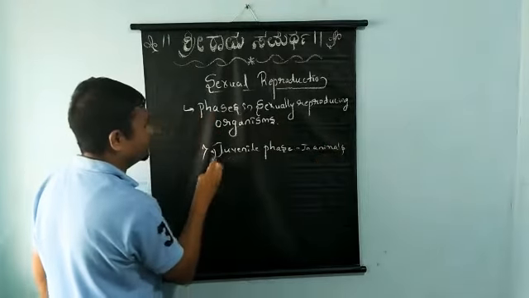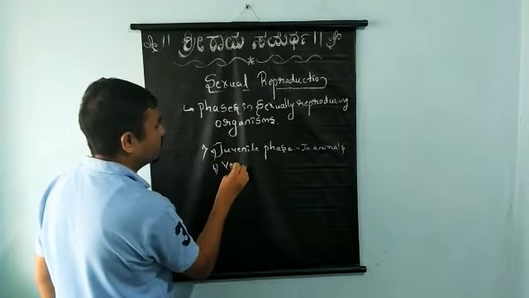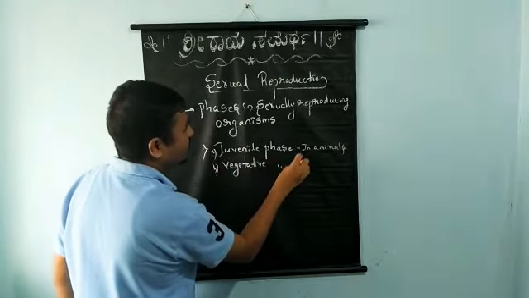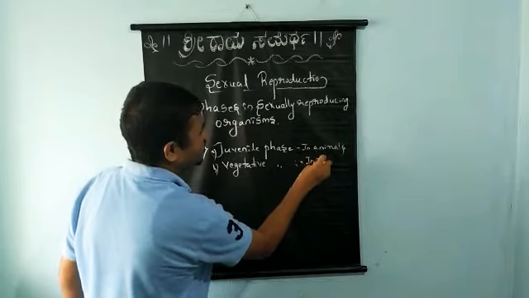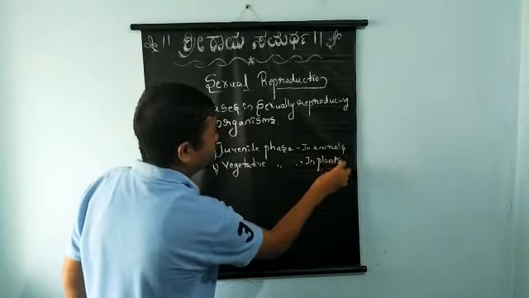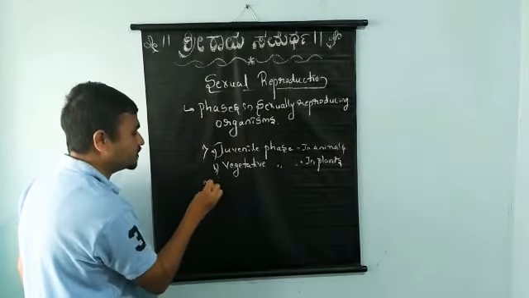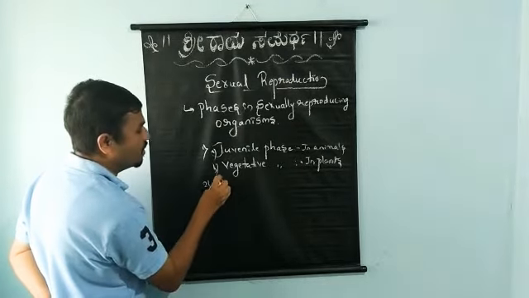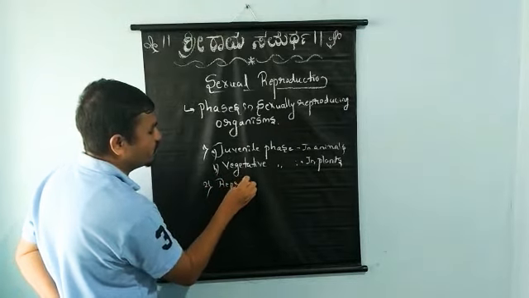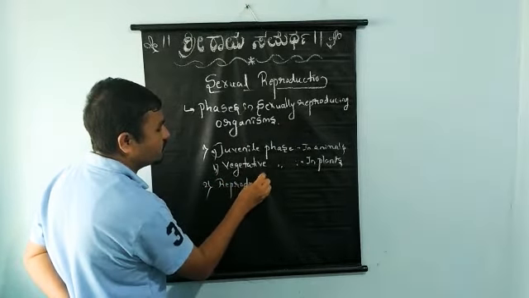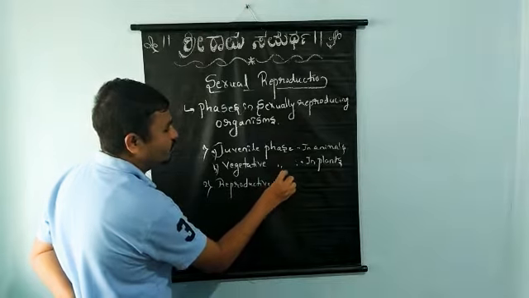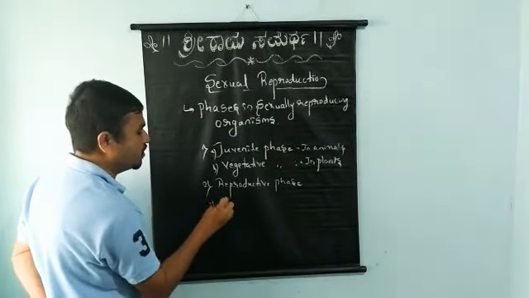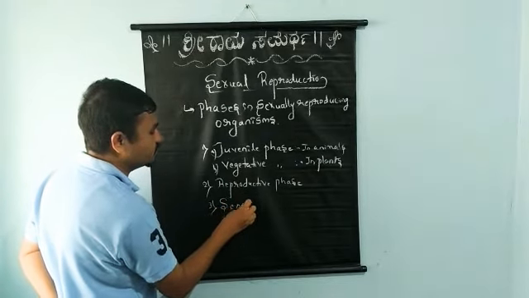Next we have the vegetative phase, which is in the case of plants, because different phases are characterized by different animals and different plants. Next to that we have the reproductive phase, and next to that the last phase, called the senescent phase.